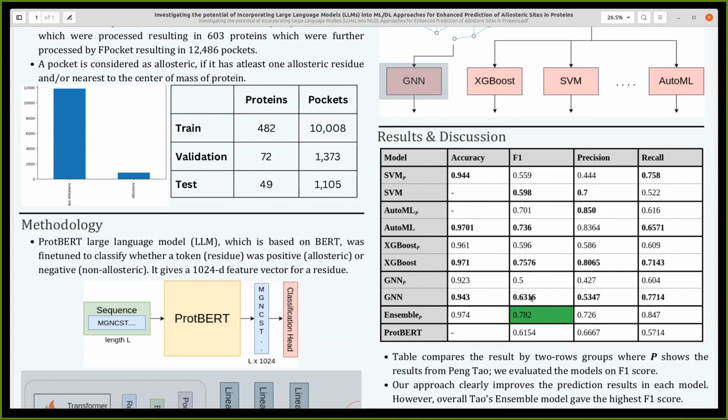However, in the case of the ensemble model comprised of XGBoost and GNN from the Tao group, it still has the highest F1 score. But in the case of standalone models, our models surpass their F1 score by incorporating the language features.